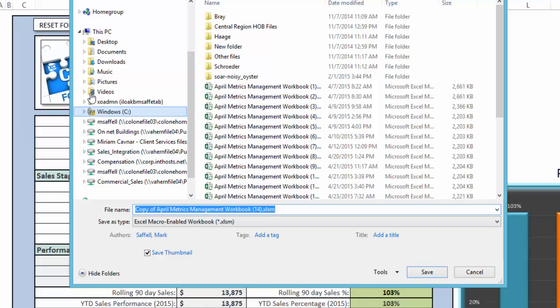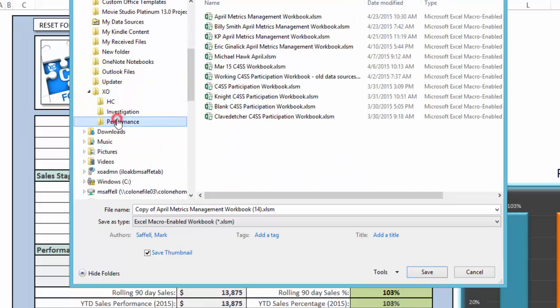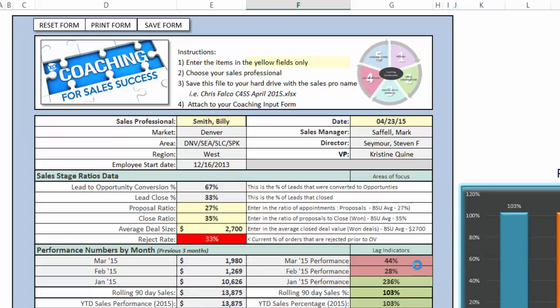So let's put it under my Documents, XO Performance, and I recommend that you have a place where you would put that as well. And so we'll call this the Billy Smith April Metrics Management Workbook. I save that,